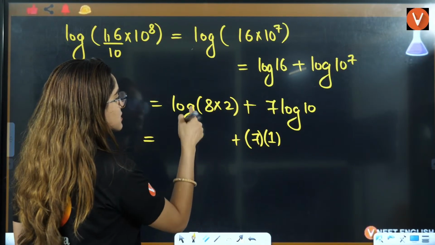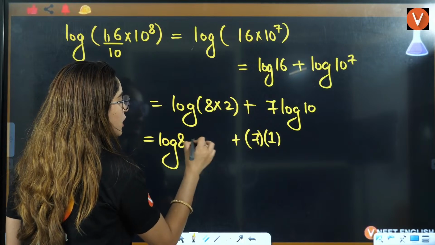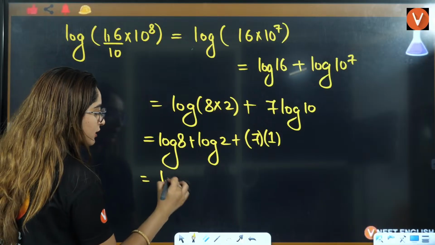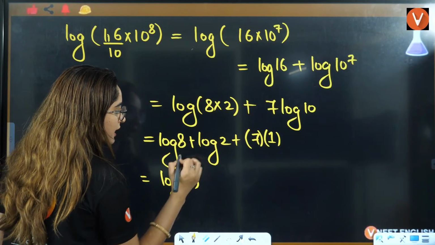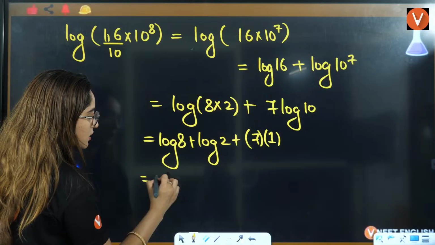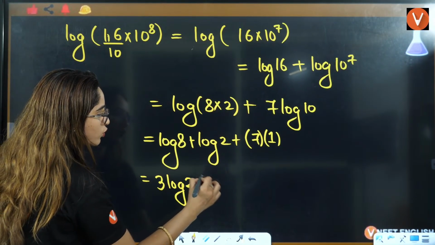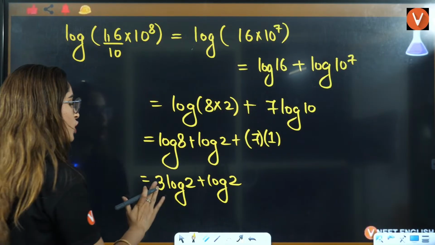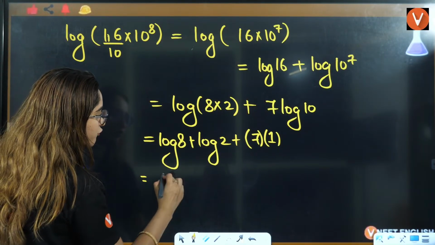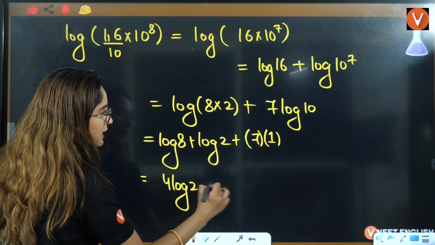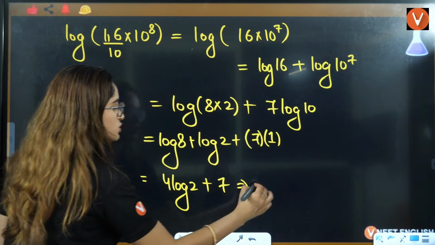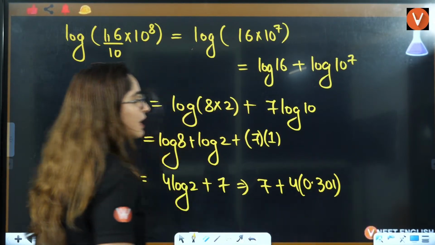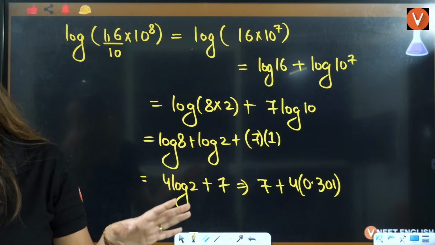Log of 8 is 2 cube, so I can write it as 3 into log of 2, plus log of 2, that will become 4 into log of 2. So I'll write it as 4 log of 2 plus 7, that is equal to 7 plus 4 into 0.301, and that will be your correct answer, right?